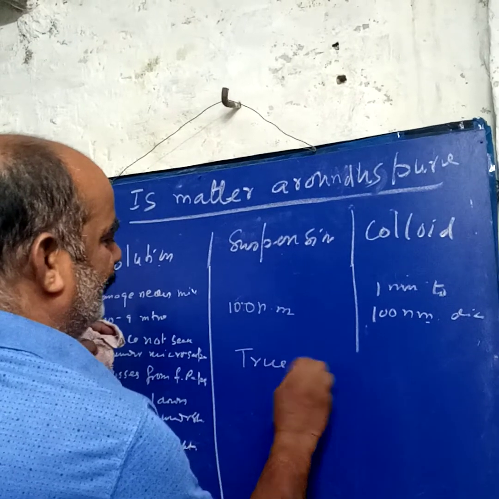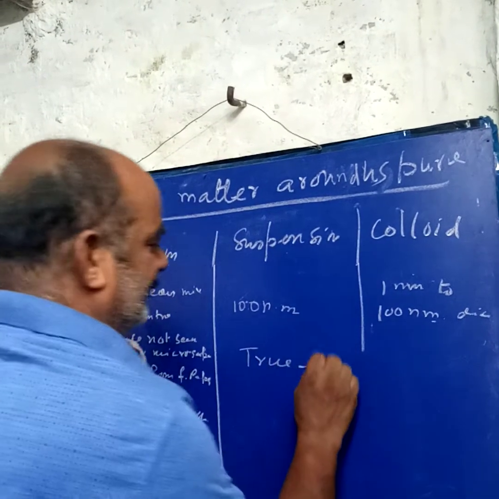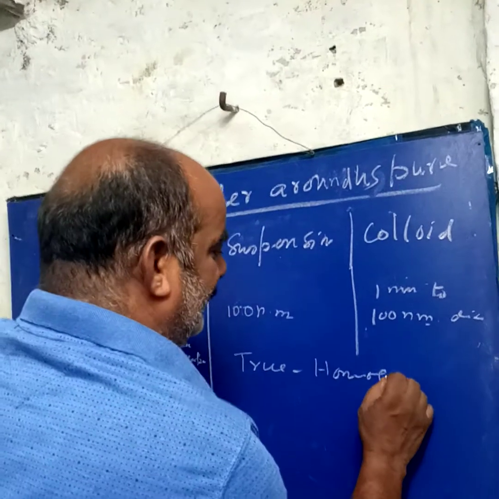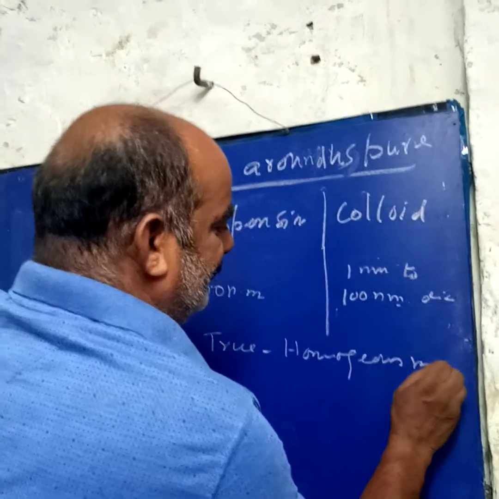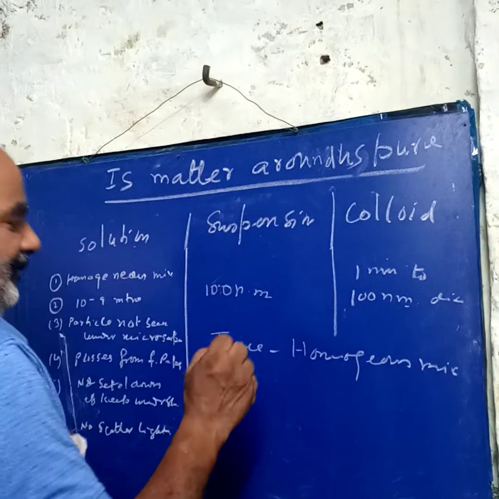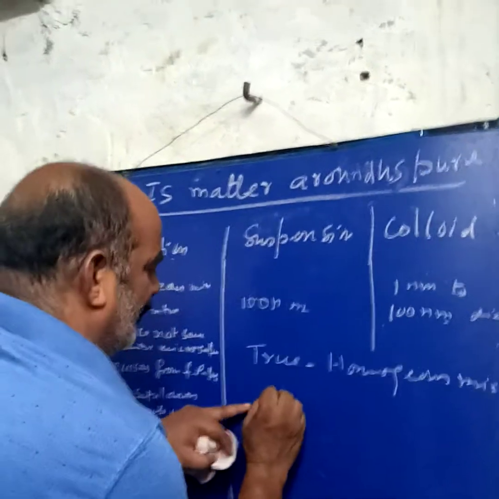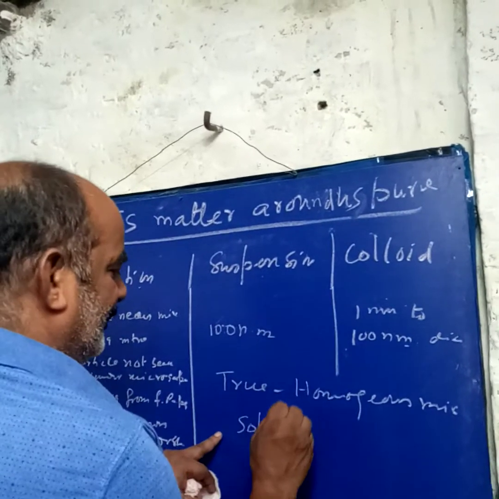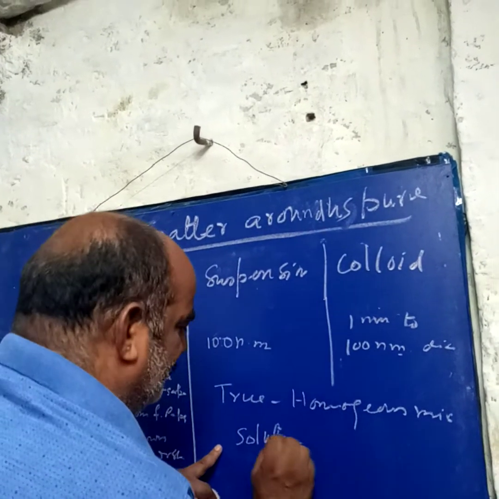Yesterday I did what is the true solution. First, it is a homogeneous mixture. What is the meaning of the homogeneous mixture? Homogeneous mixture means the particle, there are three things we know. One is the solute. What is the solute? Solute means what we dissolve in the solvent.